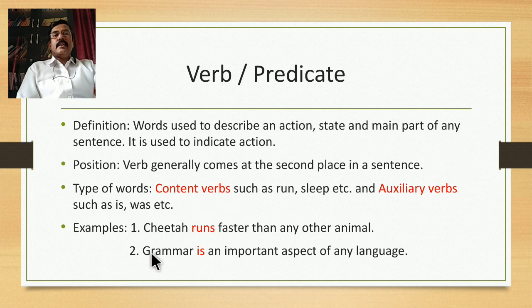In the second sentence, grammar is an important aspect of any language. The word that is in red font is is. So is is basically an auxiliary verb. Sometimes it is called an operator verb also, or helping verb. Sometimes it functions as a helping verb, and here in this particular sentence it is functioning as the main verb of the sentence because there is no other verb with is. So is, the auxiliary verb, functions as predicate or verb.